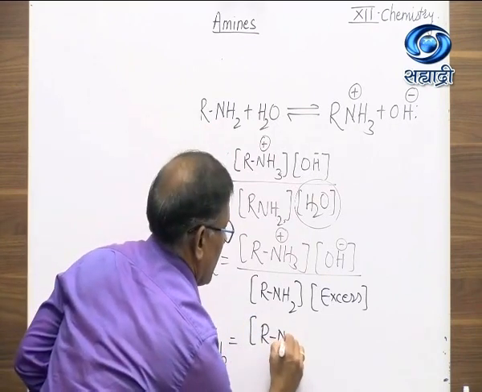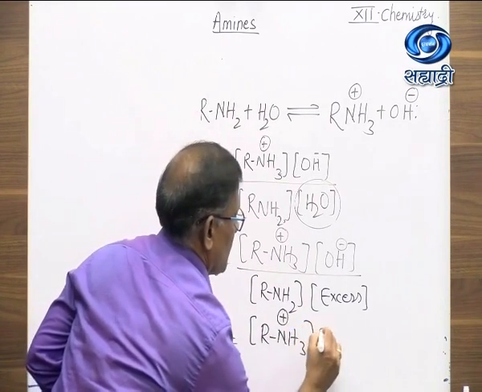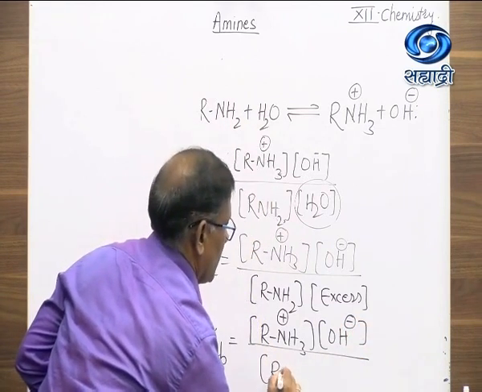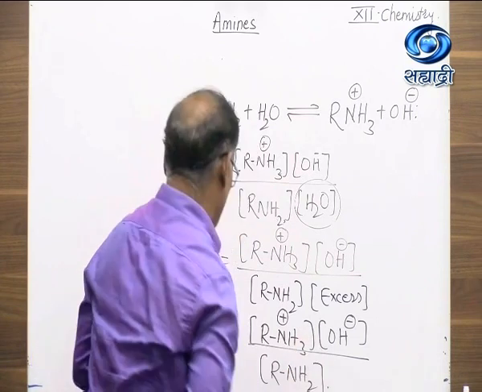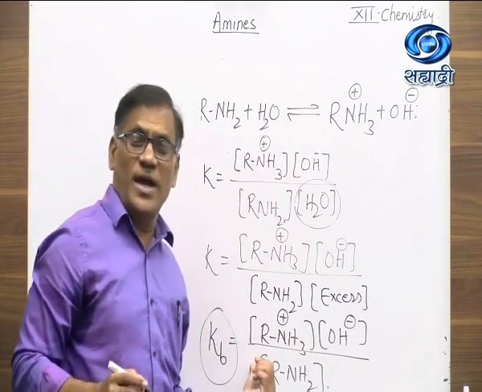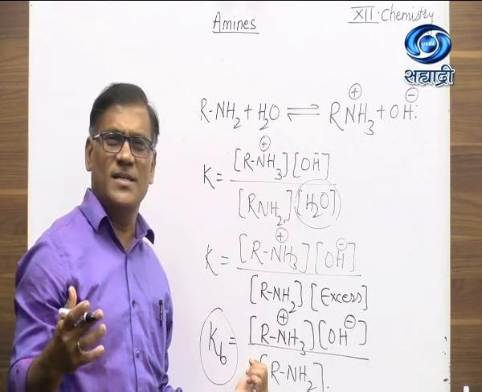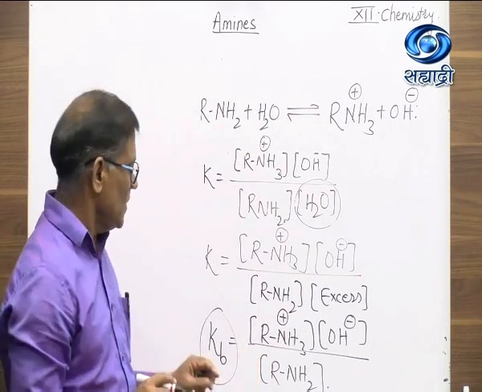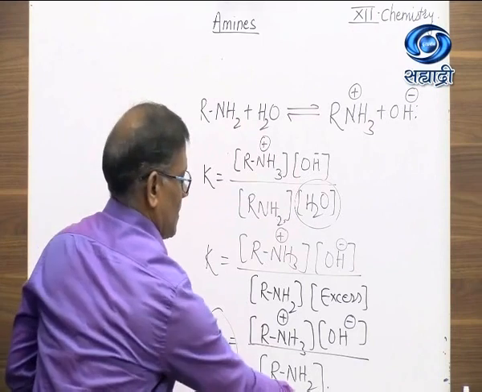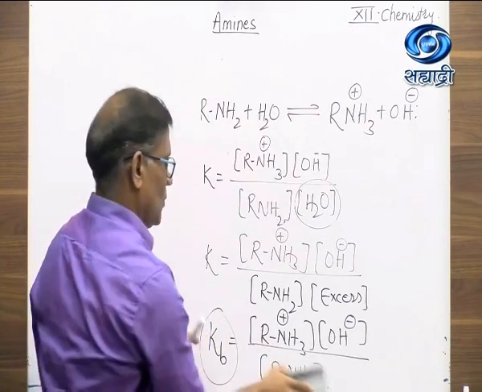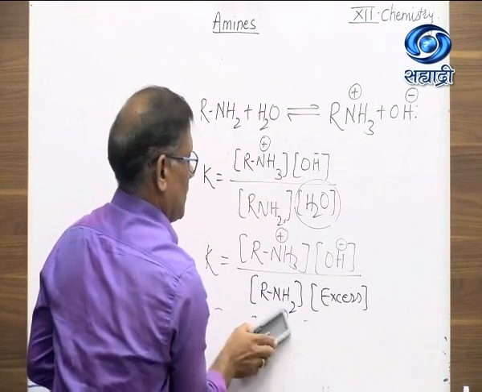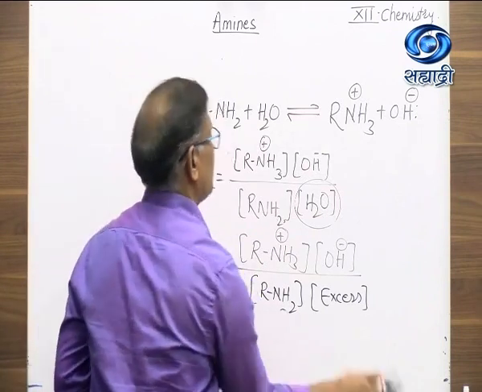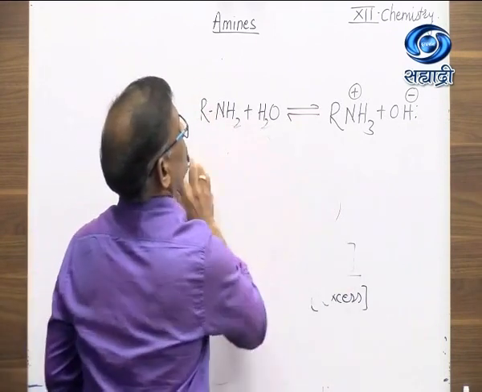It is the concentration of RNH3 plus into OH minus upon the concentration of RNH2. So depending upon the value of Kb, you can quantitatively decide whether it is a strong acid or a strong base. I write this last equation again.